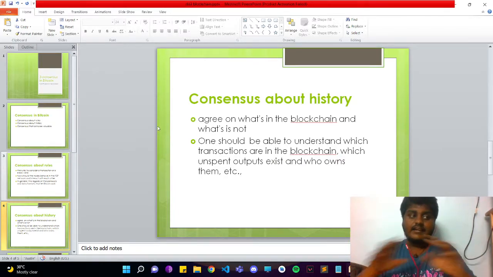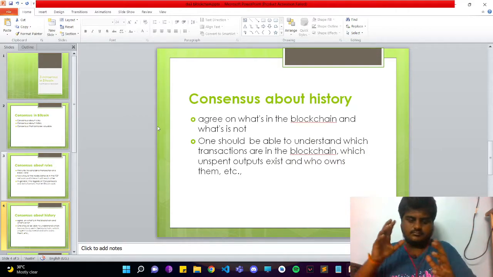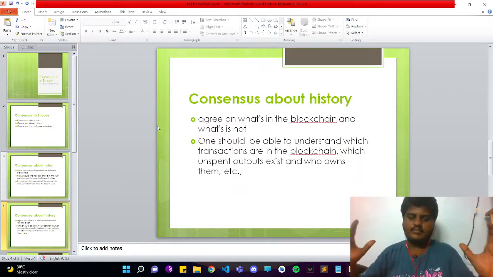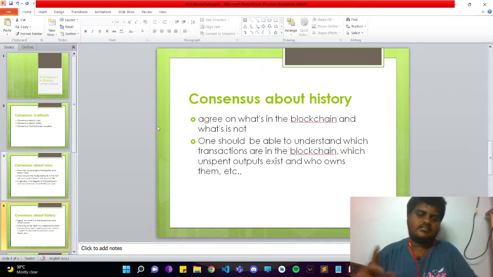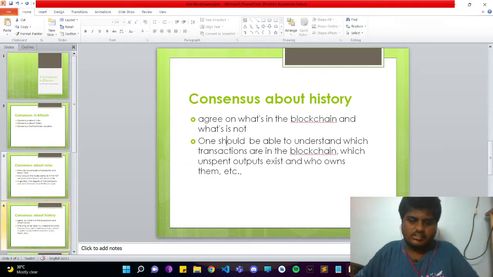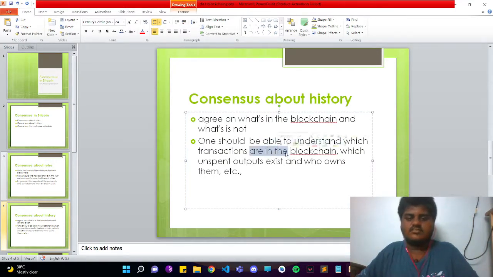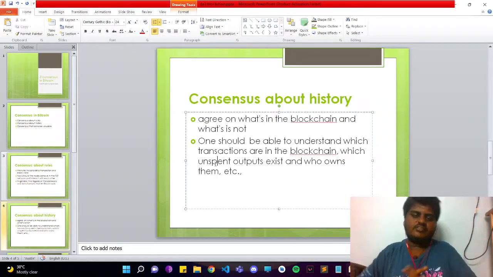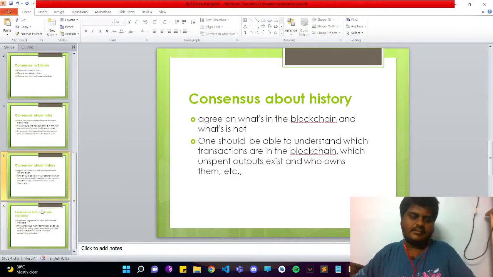That history should be agreed on by all the nodes. Everyone should agree that this is the blockchain or Bitcoin data. That is consensus on history. One should be able to understand which transactions are in the blockchain, which unspent outputs exist, and who owns them. The common history, the common blockchain, should be maintained across all the decentralized ledgers.